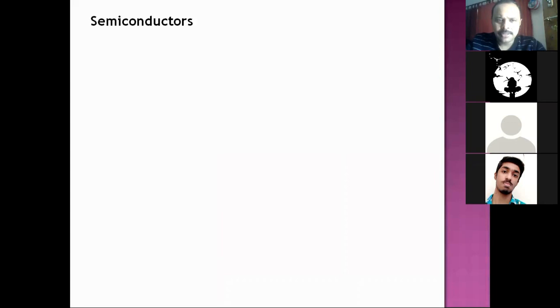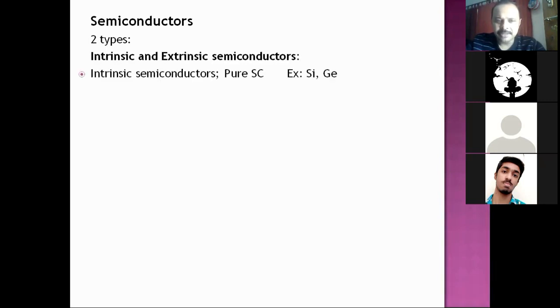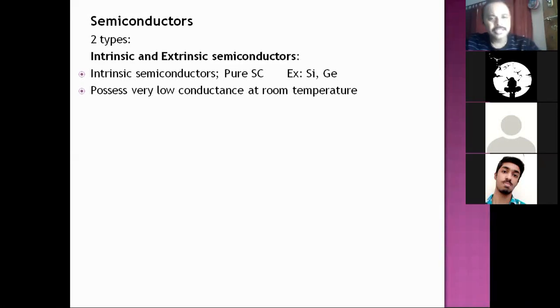Now, a little elaboration on semiconductors. Again, electronics students would have studied this. Semiconductors basically are of two types: intrinsic semiconductors and extrinsic semiconductors. Intrinsic semiconductors are pure semiconductors, pure elements that act as semiconductors, silicon and germanium, group 14 elements, right? These intrinsic semiconductors possess very low conductance at room temperature.